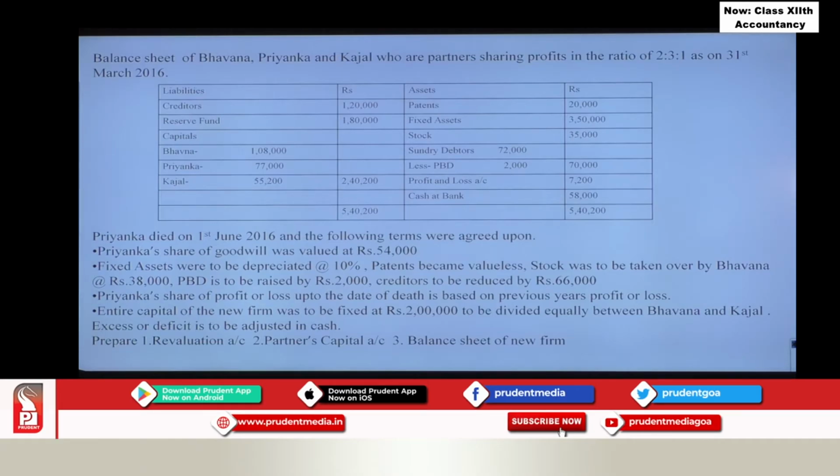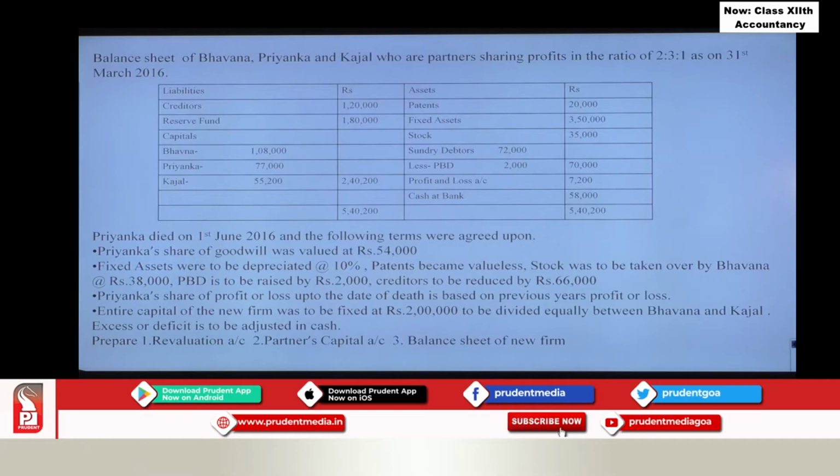Next, you are given the balance sheet. Liability side you have creditors, reserve fund, capital accounts. Asset side you have patents, fixed assets, stock, sundry debtors, less PBD, profit and loss account, cash at bank. Okay? Then let us see the adjustments.